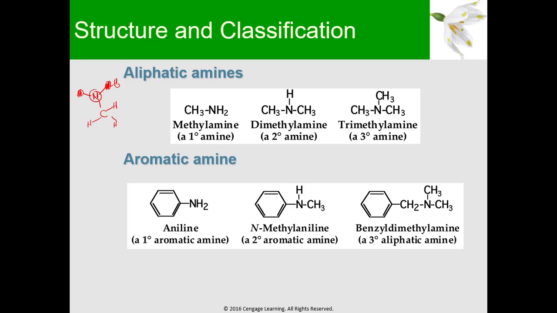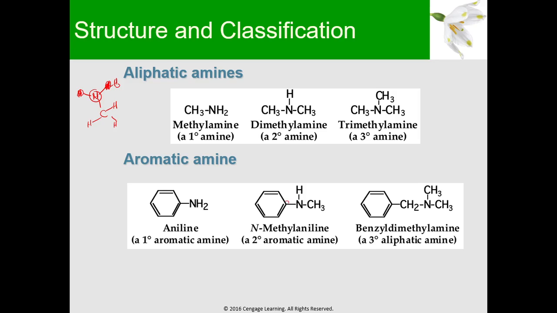For the aromatic amine, ito yung sinasabi ko sa inyo kanina, there's a benzene ring and you can attach the nitrogen. And the hydrogens here can be replaced by carbons. Okay? So if you have here a benzene ring with an NH2, so that's a primary aromatic amine. But if you have here, dun sa NH2 dito, yung isang hydrogen dito ay pinaltan mo ng carbon, that will become a secondary aromatic amine.